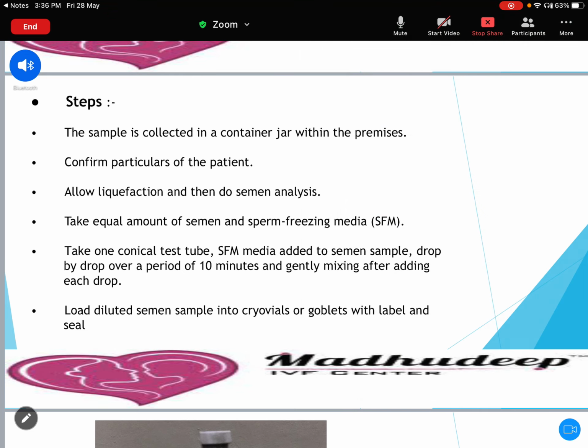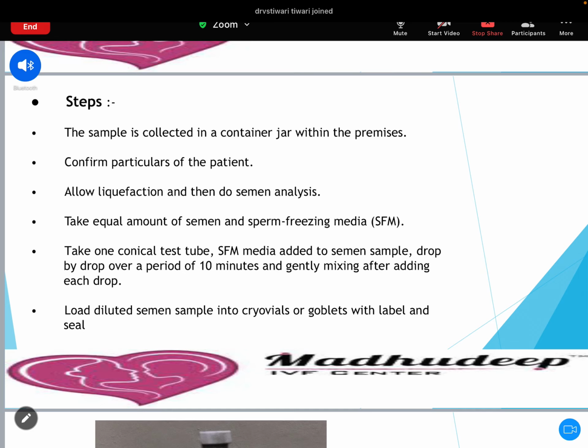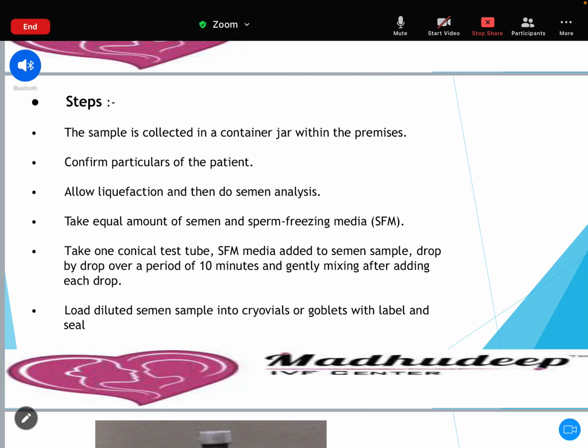So how do we do it? The sample is collected in a container jar within the premises, confirm the particulars of the patient, allow the sample to liquefy, and then do the semen analysis. Now, if I do raw semen sample freezing, take an equal amount of the semen and an equal amount of the sperm freezing media. First find out the ejaculated amount of the semen. Suppose the ejaculated amount is 2 ml. You have to add 2 ml of sperm freezing media.